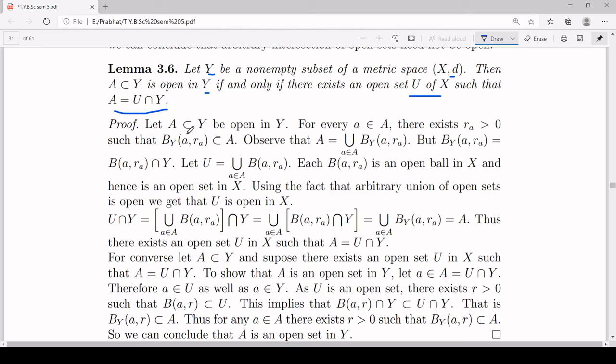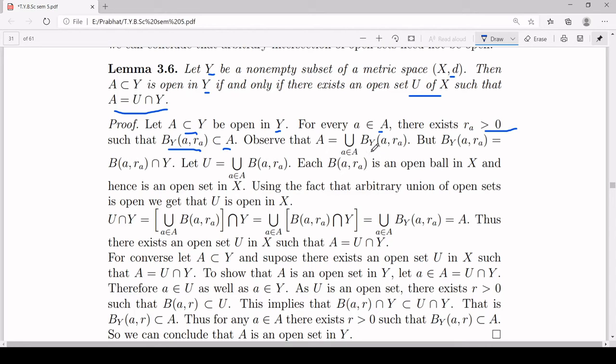Let's start the proof. So first you consider A, a subset of Y, open in Y. Therefore, by definition of open set, for every member a of A, there exists a corresponding real number r_a greater than 0 such that the open ball centered at a of radius r_a inside the metric subspace Y is a subset of A. Now one observation you make is that A is the union of all these open balls B_Y centered at a of radius r_a, as a belongs to A. And to see this, observe that it is not very difficult because this union you are taking for every a.